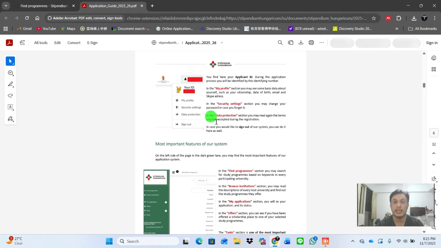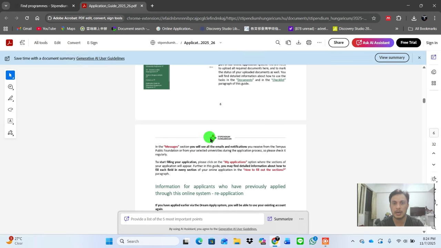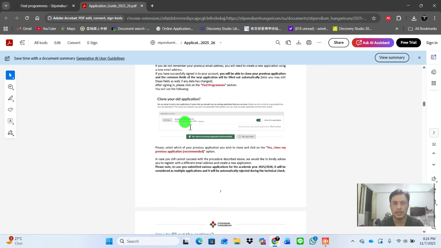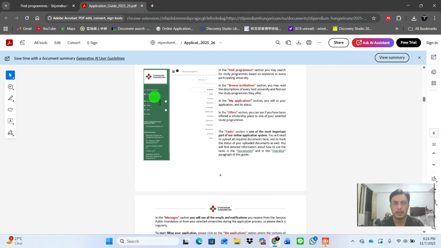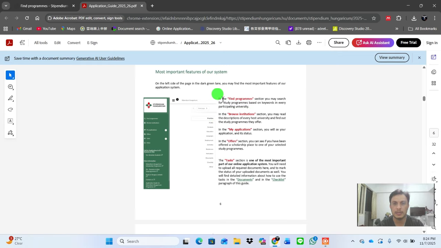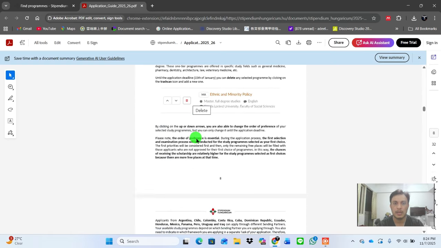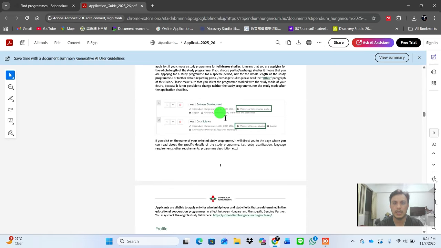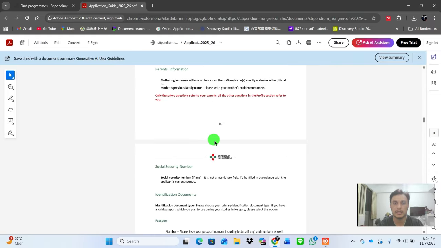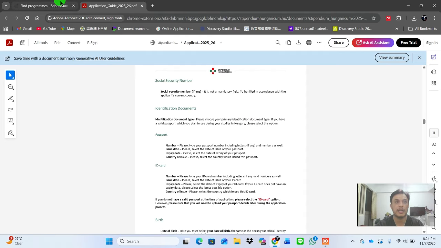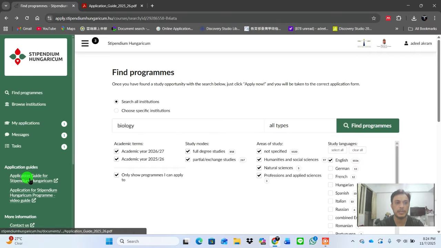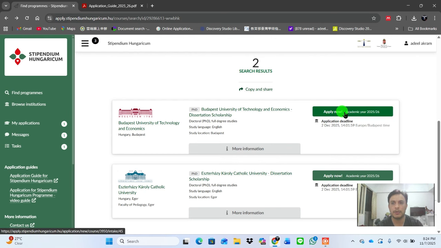You can see that they give you a screenshot of every step. First of all, how you can make an account, and after that you can search your program here, go to my application, find program, browse institution, my application, offers and tasks. They give all the information about your master and other things. So you can get that file from here, the application guide. Okay, just find a program. So they show me some programs that are open.